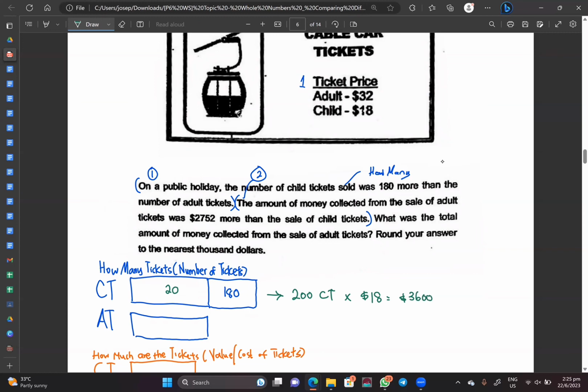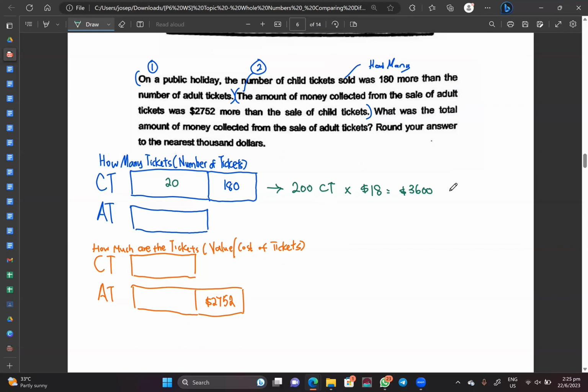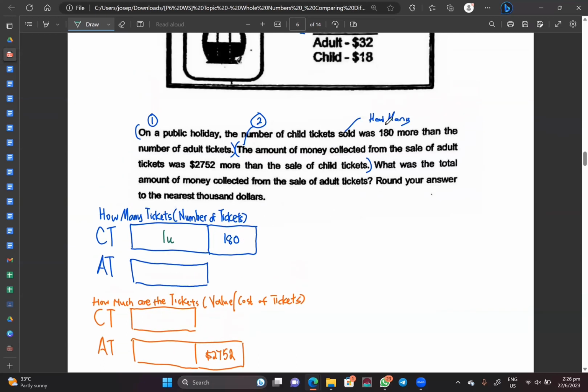This is not something that I want you to write. I just want you to understand first because I'm going to go on to another part which requires you to understand this. They never tell me how much this is, but what I know for sure, in P5, we have learned that this is always 1 unit. That 1 unit could be anything. You can see 1 unit as one group. That 1 unit could be 100 tickets. If it's 100, then I'm just going to do 100 plus 180 tickets. That means 280 tickets times $18.